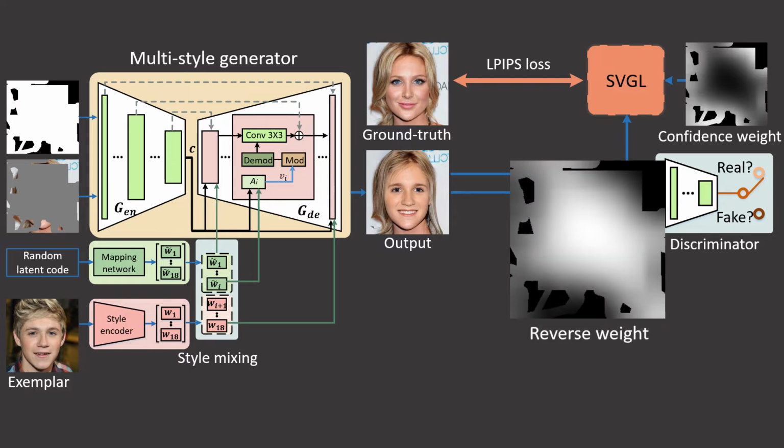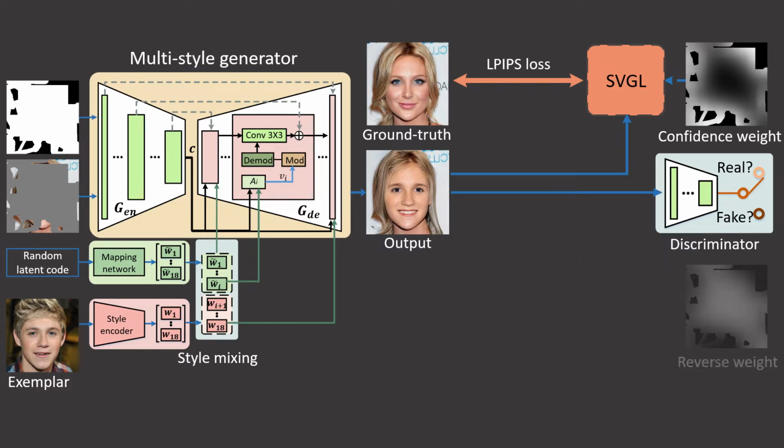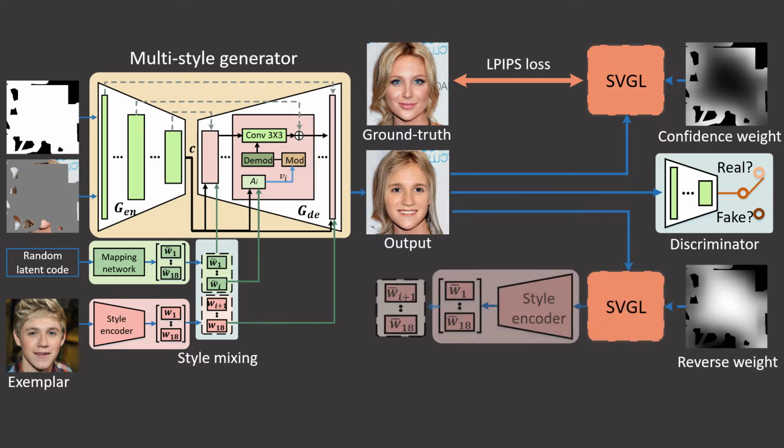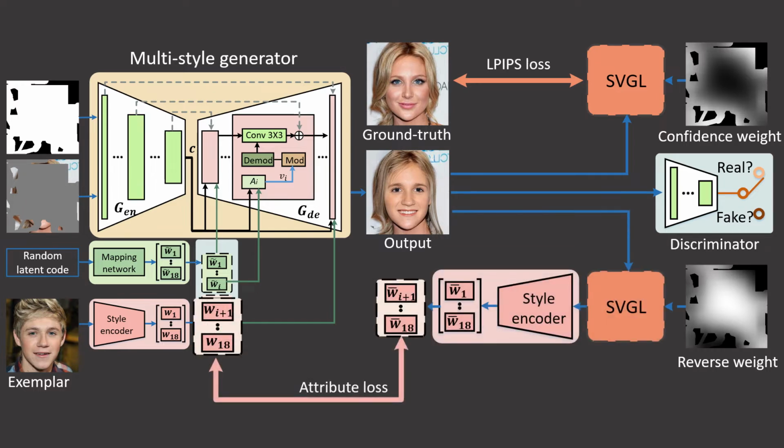To learn the style of facial attributes from the exemplar image, we equip our proposed self-supervised attribute similarity metric with reverse weight to measure the consistency between facial attributes of the inpainted result and the exemplar in the style latent space. Moreover, we constrain identity similarity between the output image and the exemplar image in the embedding space. Spatial variant gradient layers, SVGL, are utilized for natural transition across the filling boundary.